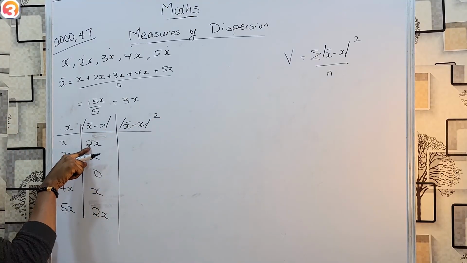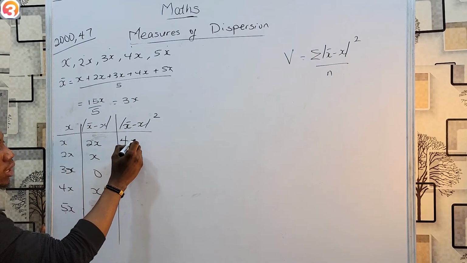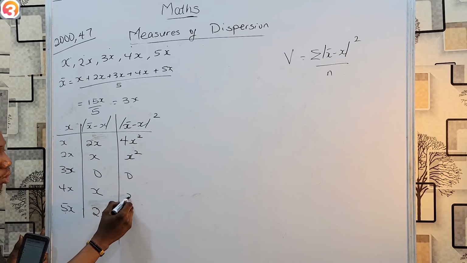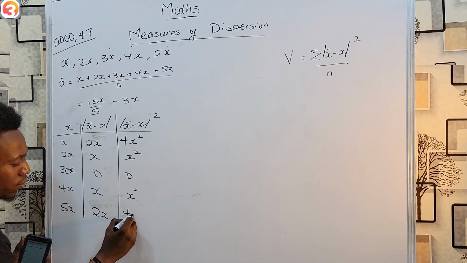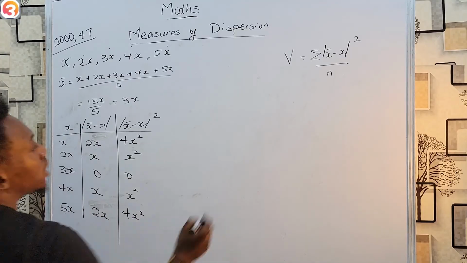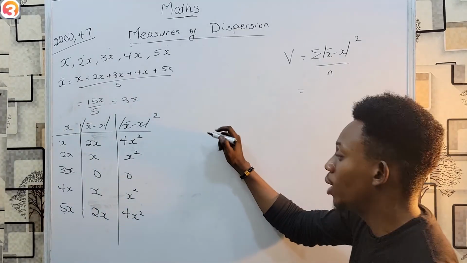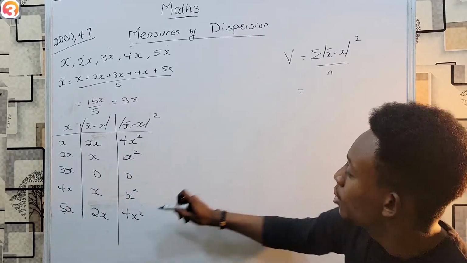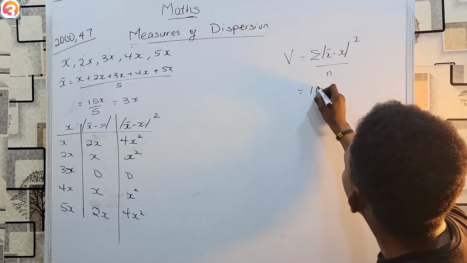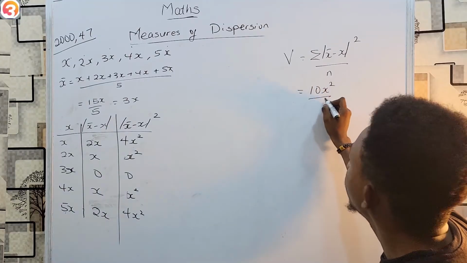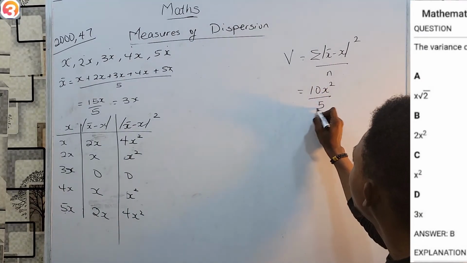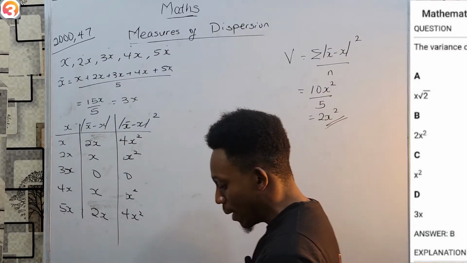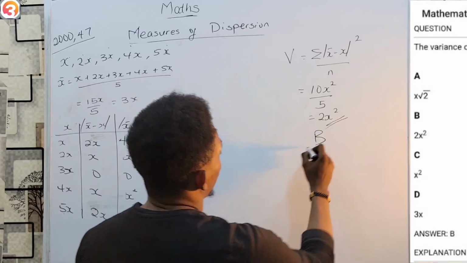2x all squared is going to be 2 times 2, 4, then x squared. This will be x squared. This is still 0. x squared, then 4x squared. And so if I was to add them together, 4 plus 1 is 5, plus 1 is 6, plus 4 is 10. That's 10x squared over n, and n is 5, giving me my answer as 2x squared, which is option B.